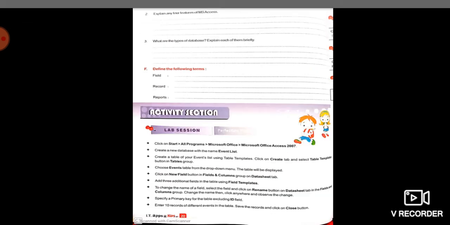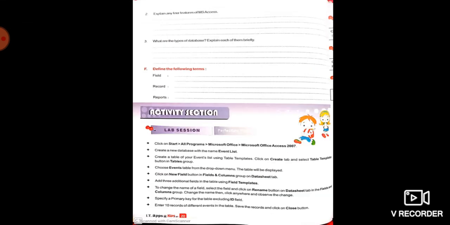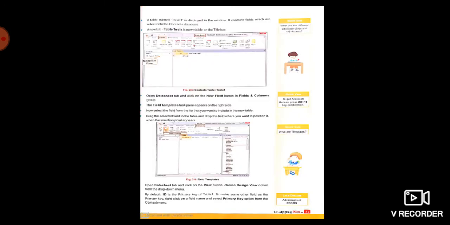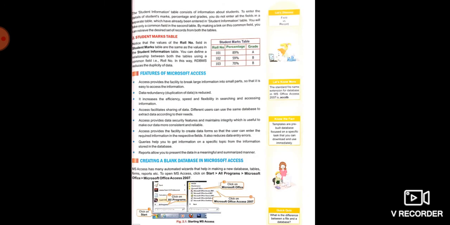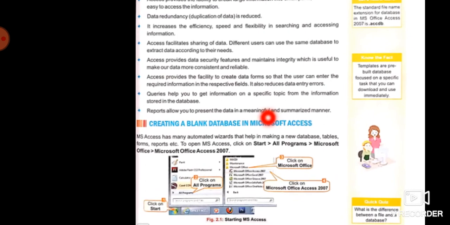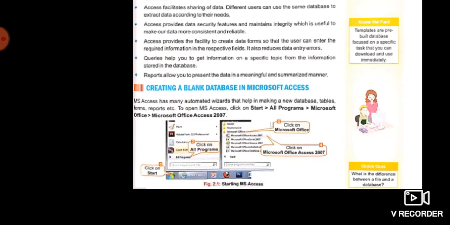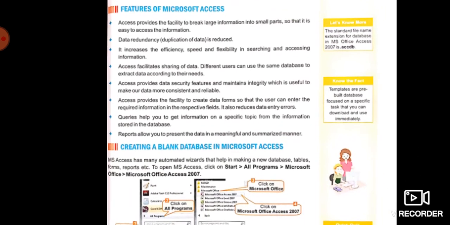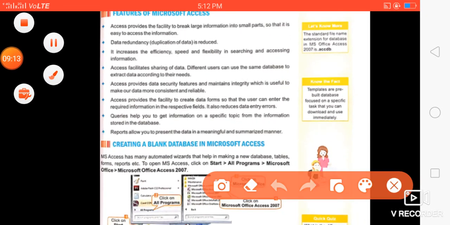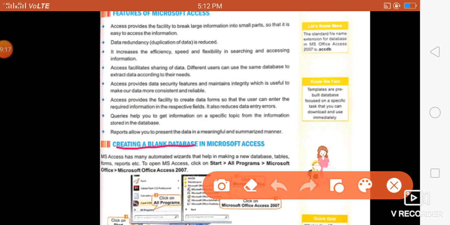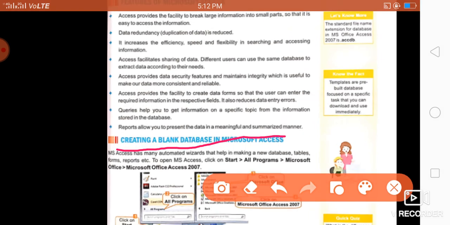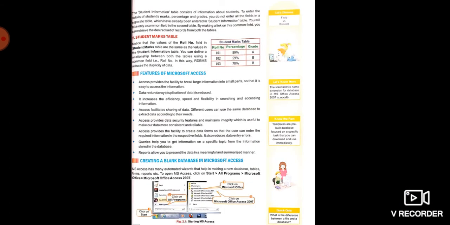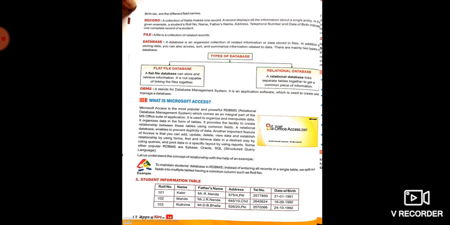Now the short notes they are asking. First note is, what is field, record and reports. Reports are explained in the last point of the features of MS Access. So this is the answer: reports allow you to present the data in a meaningful and summarized manner.